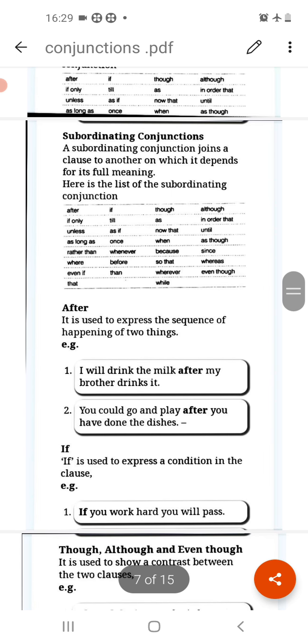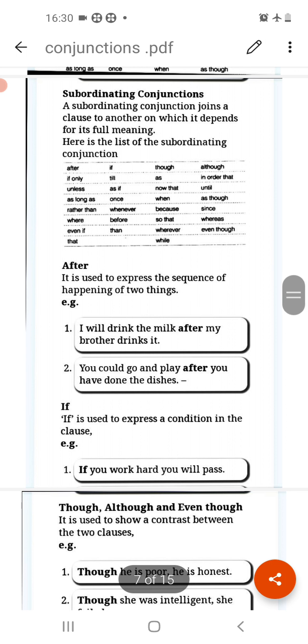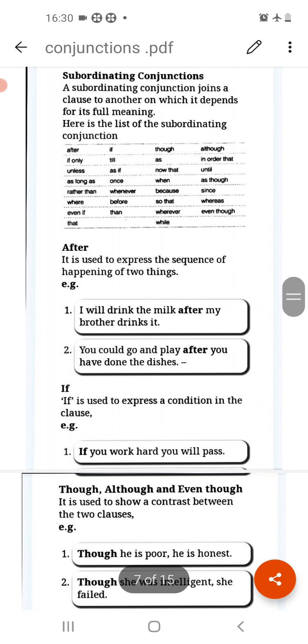Now the next is subordinating conjunctions. Now what are subordinating conjunctions? A subordinating conjunction joins a clause to another on which it depends for its full meaning. So as I have told you that coordinating conjunctions are independent, they do not depend, but subordinating conjunctions are dependent on each other. Okay, they always join the sentence or clause which depends on the other one for its full meaning. Like you can see the list here: